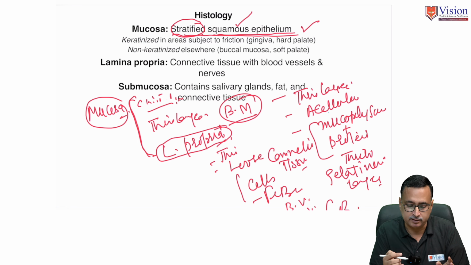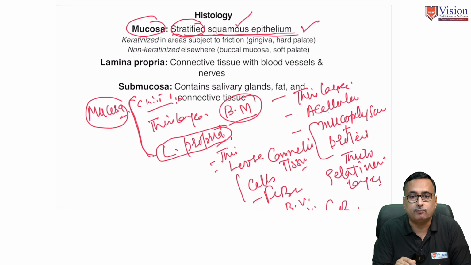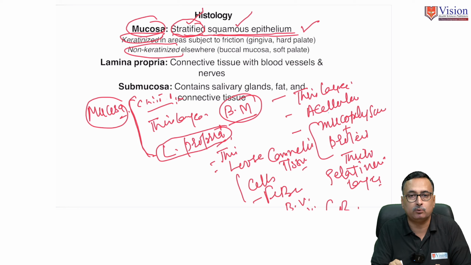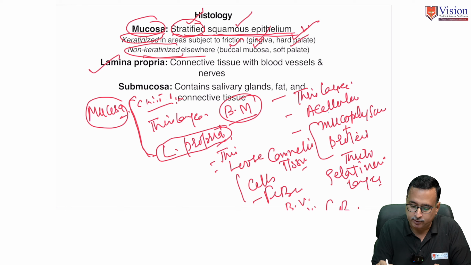But here in this context, the mucosa of oral epithelium is made up of stratified squamous epithelium. It is keratinized and non-keratinized. Keratinized in those areas which are subjected to constant friction from food and edibles, like gingiva, hard palate, and anterior two-thirds of dorsum of tongue. It is non-keratinized in labial mucosa, buccal mucosa, soft palate, and posterior one-third of tongue. So this we have discussed.